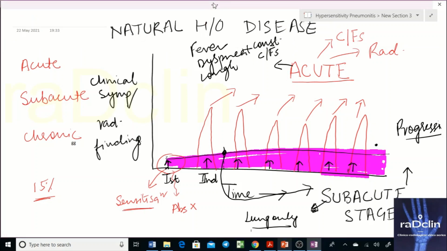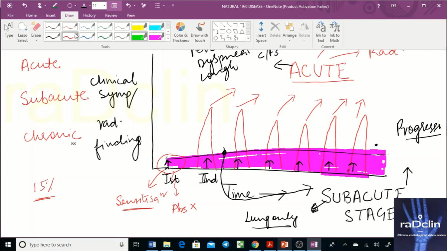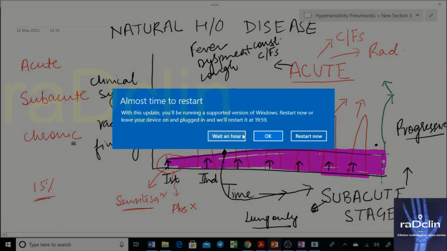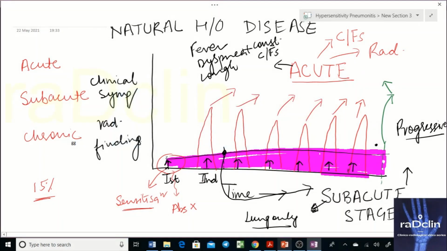After the subacute stage, after a few exposures, the patient gets to this point, and at this point there are two possibilities. Either the patient recognizes that he has this exposure, or he has advice from the doctor to simply stop or avoid that particular allergen, so the exposure is simply gone. Or the patient gets treated for this. Whatever be the case, if this happens, the disease stops at this point.